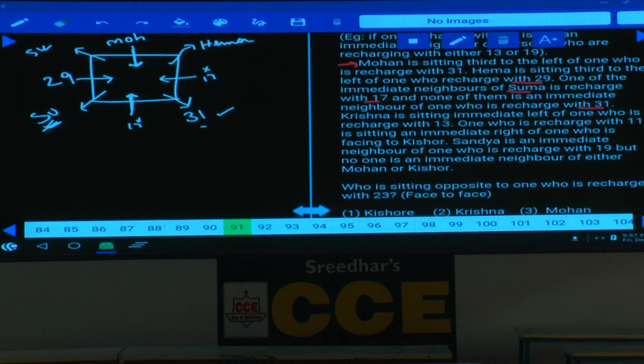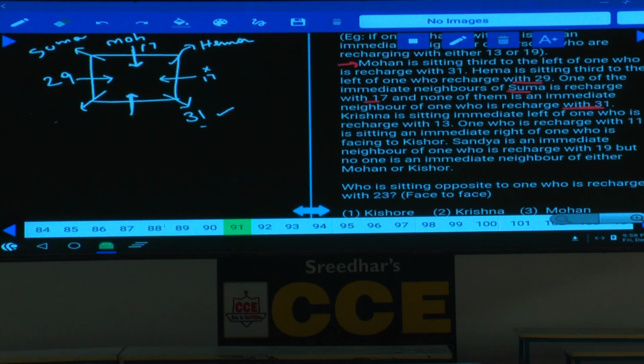No. Why? If Suma is here, 17 must be here, which is not possible. As 17 is not possible, Suma cannot be here. Then what is the only possibility left to this Suma? Suma must be immediate right hand side of this Mohan. Suma is here. As Suma is here, then what about Mohan here? Mohan must be 17. Done with this? One of the immediate neighbors of Suma is recharged with 17, and none of them is an immediate neighbor of the one who recharged with 31.